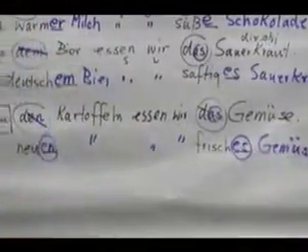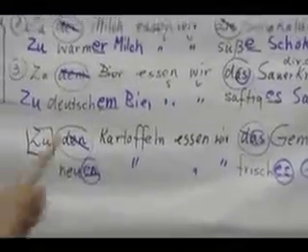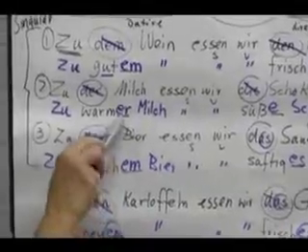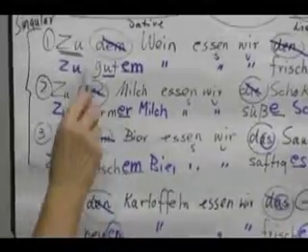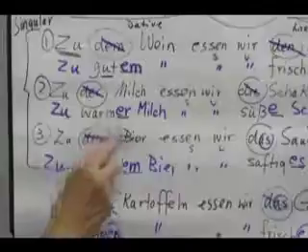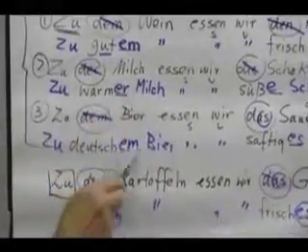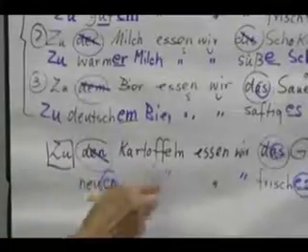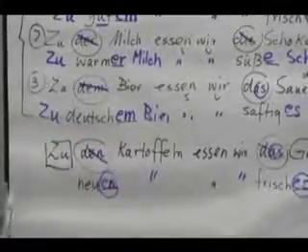There we go. A lot of borrowing from the original endings, which then move to the adjective. Alright, zu gutem Wein, zu warmer Milch, zu deutschem Bier. In the plural, zu den Kartoffeln. Alright, that's it for this one.